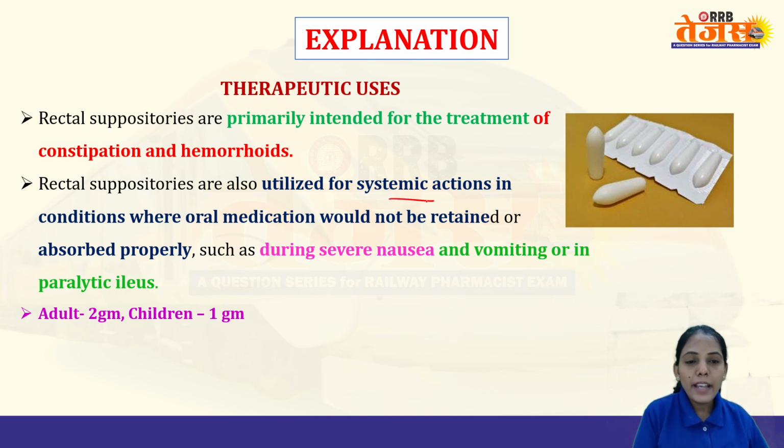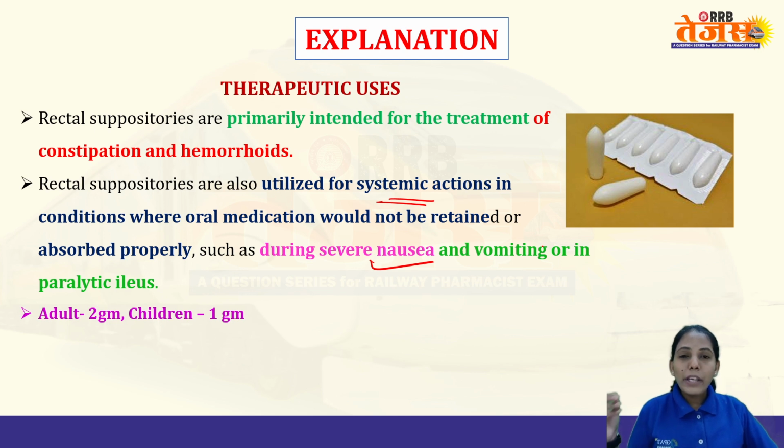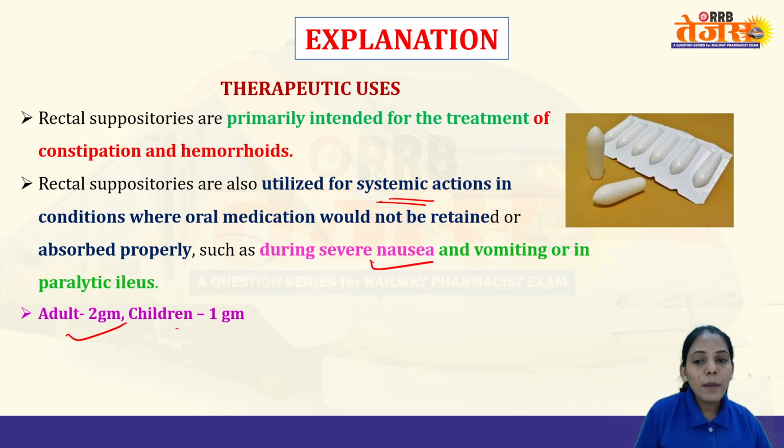It is used for systemic actions in conditions when oral medication would not be retained and absorbed properly. So it goes directly into blood circulation, avoiding hepatic first pass metabolism. Also during severe nausea and vomiting, patients are unable to take capsules or tablets by the oral route, so it becomes difficult to take these kinds of medication orally. In that case, this type of suppository can be preferred. Adult dose is 2 gram, children 1 gram, so you have to give half of it.